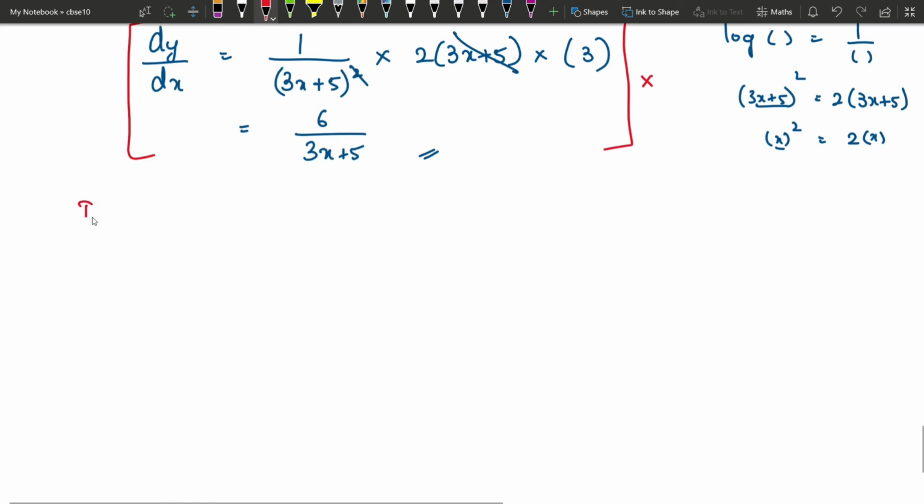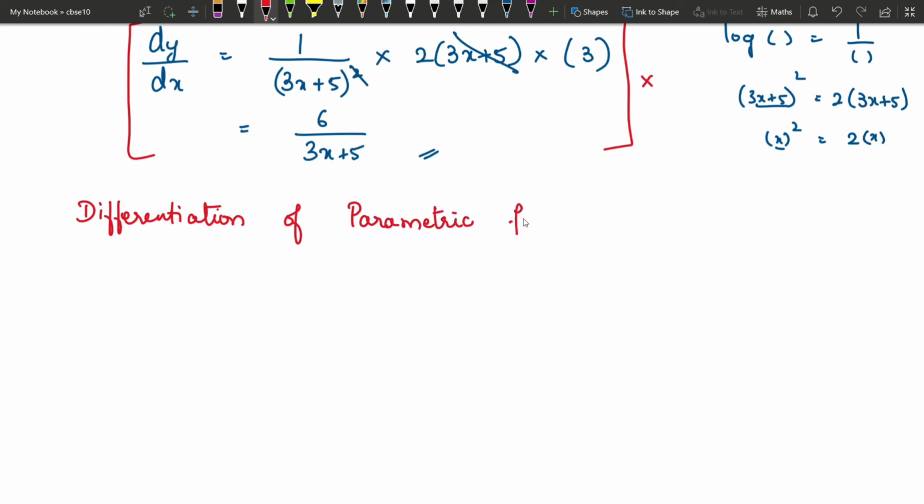Now next we will cover one more type of category. This is very important. This type of questions appears in the exam. Differentiation of parametric functions. We have differentiation of implicit functions, logarithmic functions and all that, which we will cover in the next class. So for the exam, you will have differentiation by chain rule or differentiation of parametric functions for 2 marks, that is for sure.